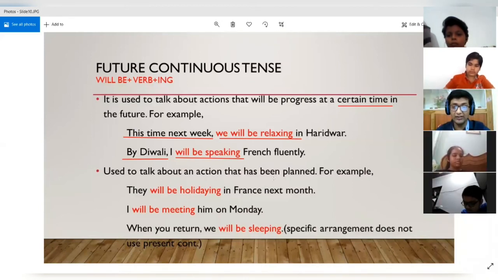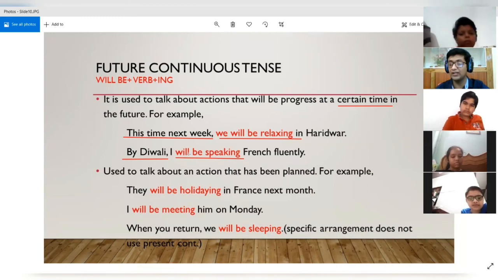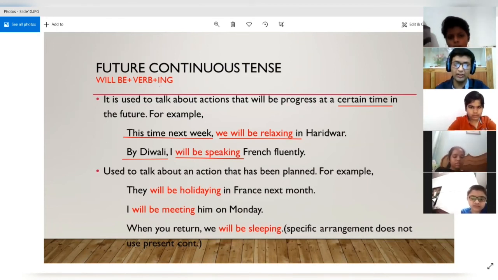So an action that has been planned also uses the future continuous tense. If you remember, we use the present continuous tense also for this: if an action has already been planned, then we use it. If you remember, I told you, I am meeting him tomorrow. We can use the present continuous tense to talk about things that we have already decided and planned. So the future continuous tense can also be used for all those things.